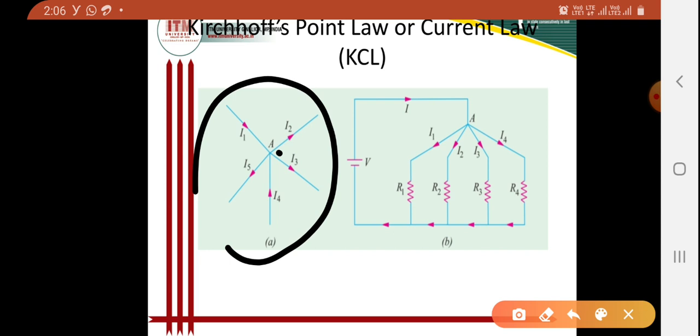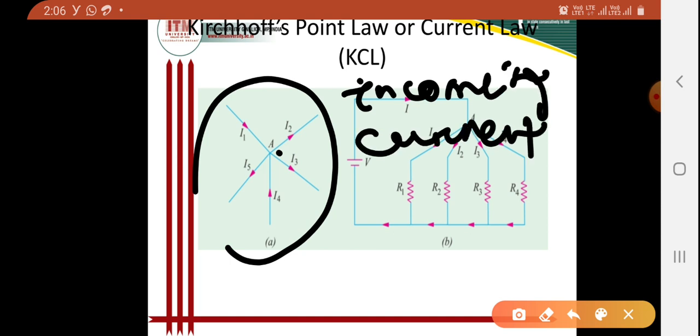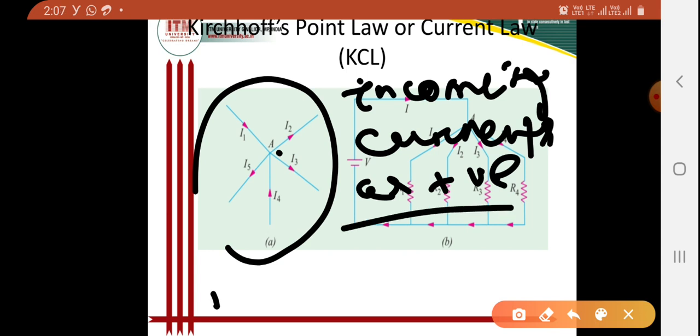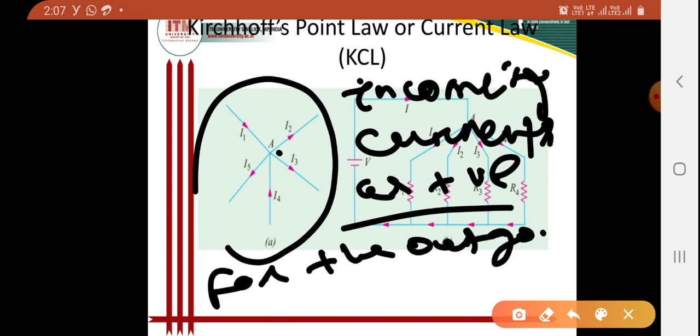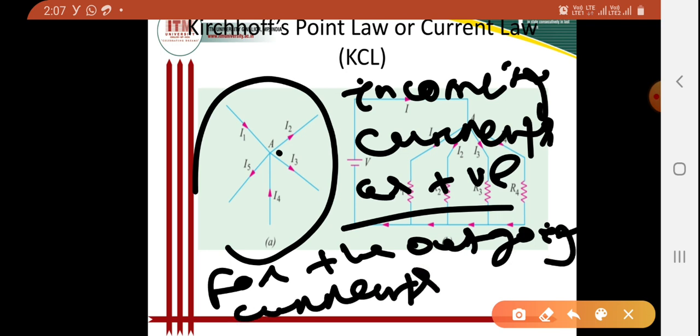Assuming here the incoming currents to be positive, and similarly the outgoing currents will be assumed as negative.